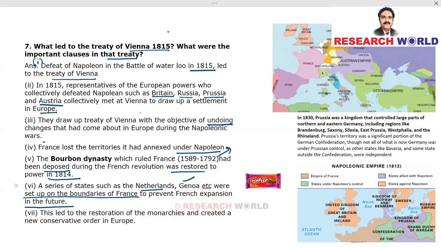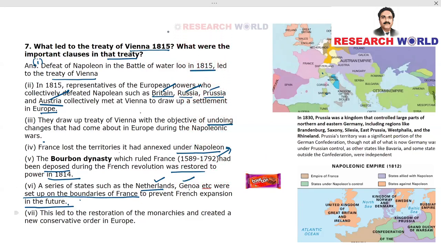Only after beating Netherlands and Genova, if at all, the French army dared to enter into these countries. When I say these countries, that is Britain, Russia, Prussia, and Austria. So these states will act as buffer zones.